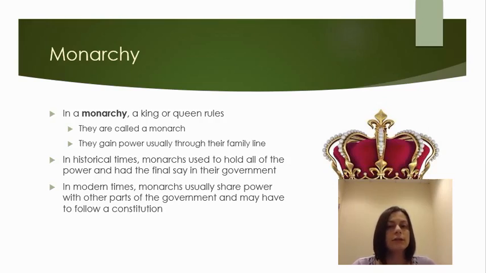Now, in historical times, monarchs really had all the power. They have the final say in the government. There may have been a lawmaking body or a court system, but it's that monarch, that king or queen, that gets to say what the end result will be. In more current times, monarchies still do exist, but they tend to share power with those lawmaking bodies or court bodies. That way it's not all in one person's hands.